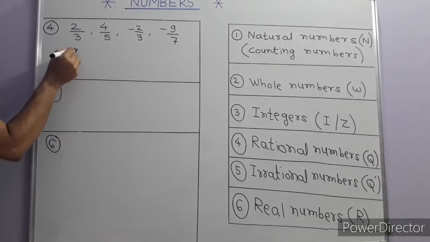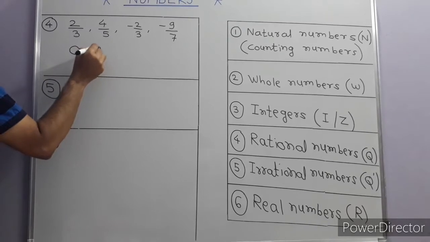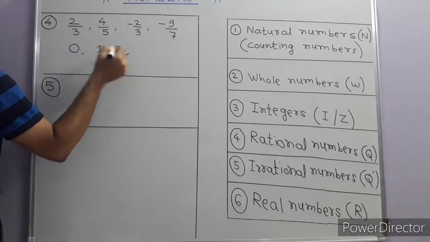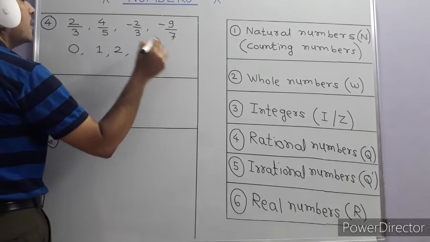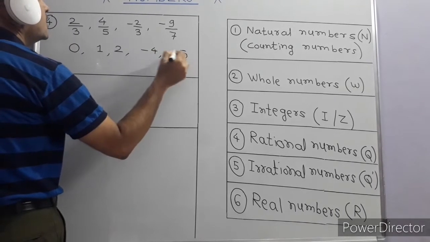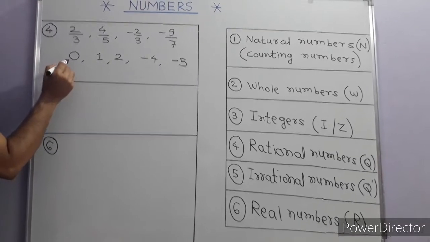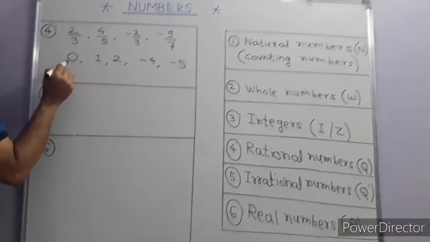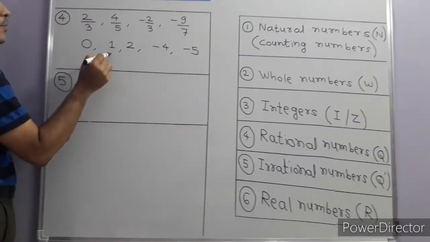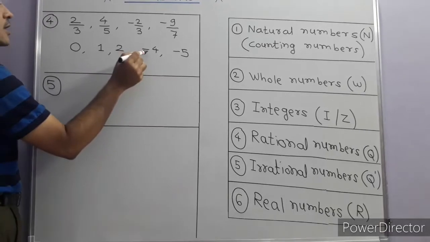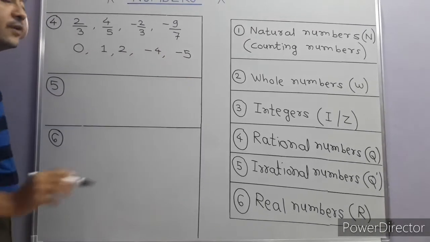Even 0 is a rational number, 1 is a rational number, 2 is a rational number, negative 4 and negative 5 are also rational numbers. Why? Because everywhere we can write the denominator as 1. So 0 is 0 upon 1, 1 is 1 upon 1, 2 is 2 upon 1, minus 4 is minus 4 upon 1, minus 5 is minus 5 upon 1.